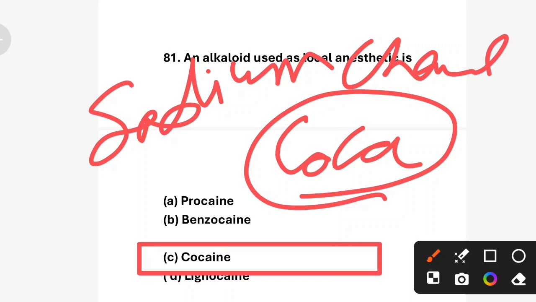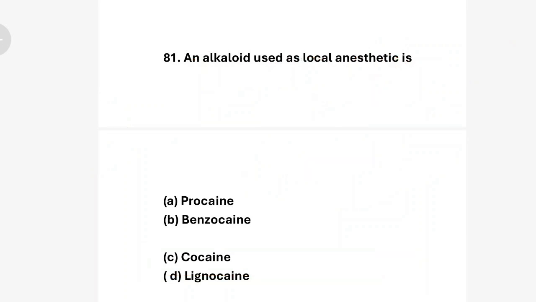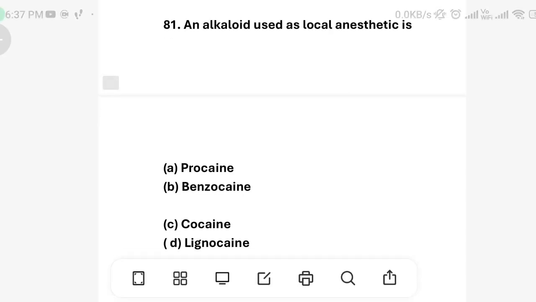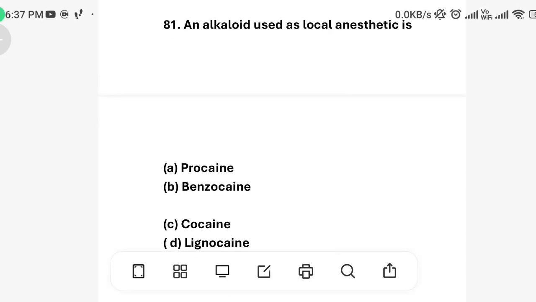And procaine is a synthetic local anesthetic, less potent than cocaine, and benzocaine is used in topical anesthetic creams, not as potent as cocaine, and lidocaine is a commonly used anesthetic but not an alkaloid. Next question is,